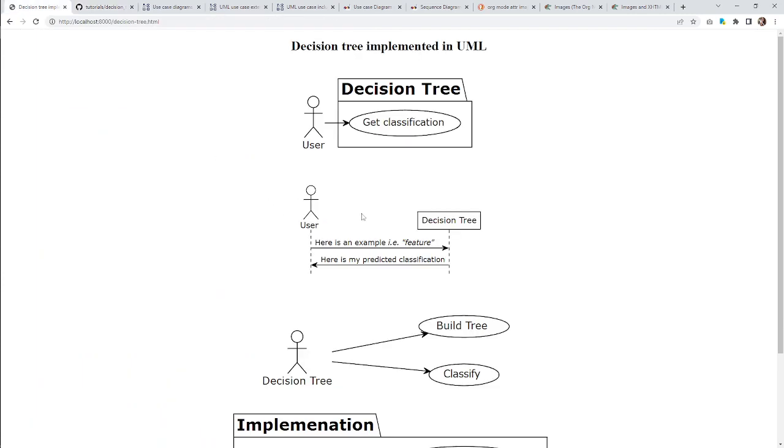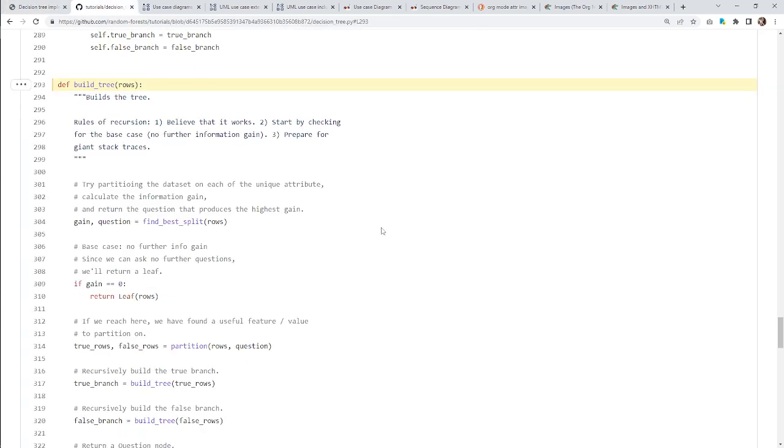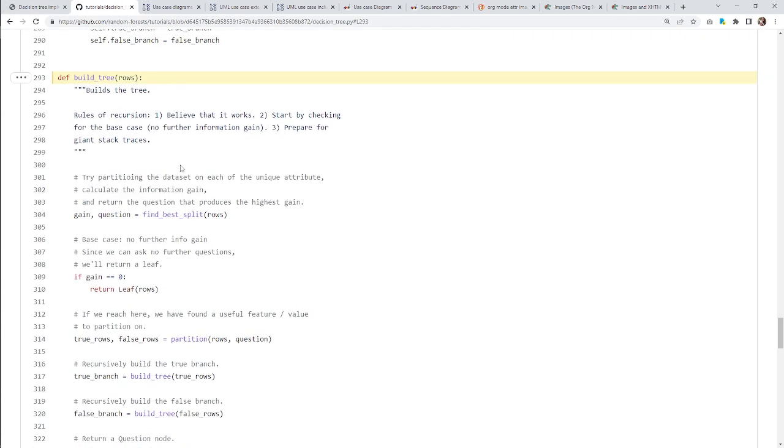We can also look at the implementation of classifying, but we're really just going to make it our goal to do an implementation of building the tree. Because that's probably the hard part anyway, and you need it first. And it's always good to make our goal a little bit smaller if possible.